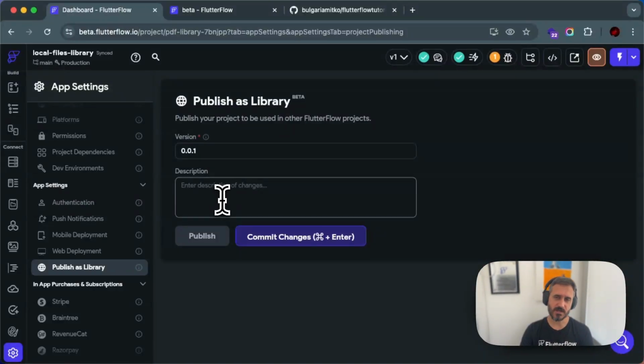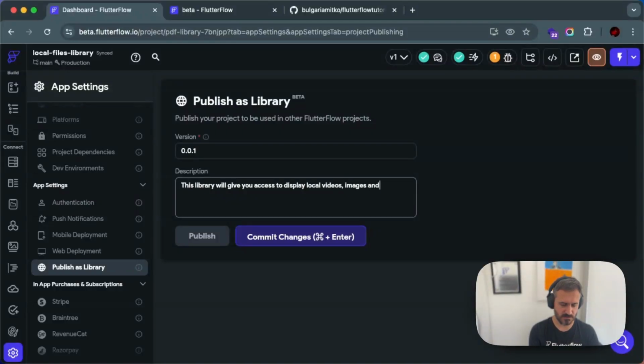And then we have a description, for example: this library will give you access to display local videos, images, and audio files.